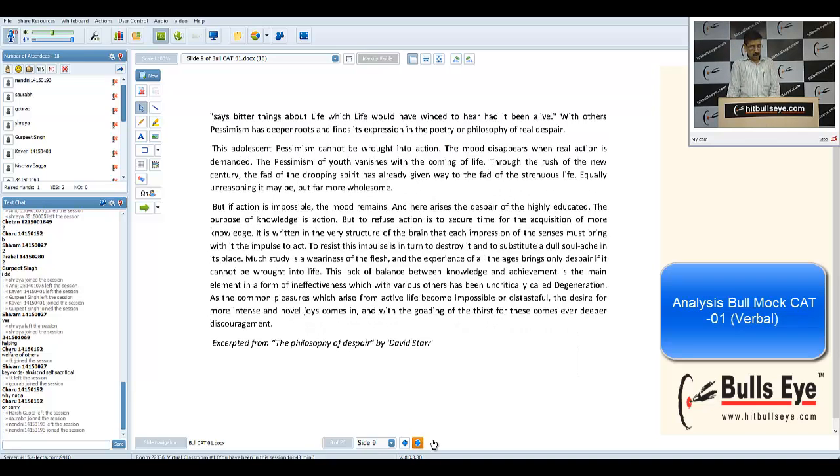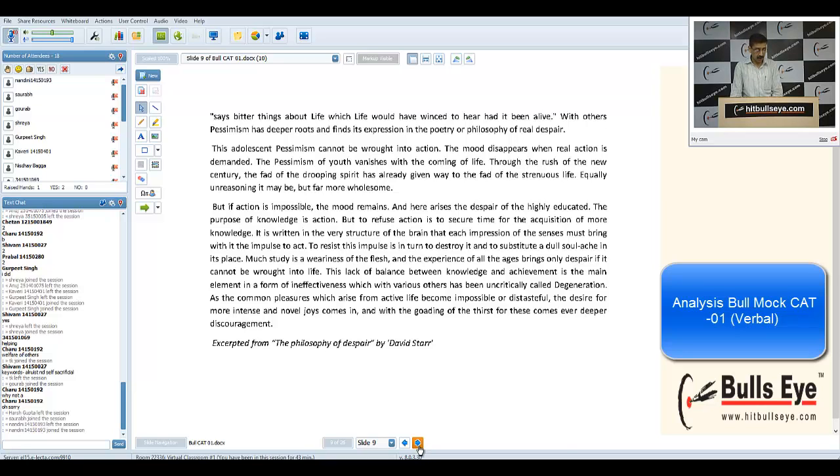So let's move on to the question I have picked up. This last paragraph is very important. The adolescent pessimism cannot be wrought into action. Some mood disappears when real action is demanded. So if you busy yourself in any particular chosen area of work, there will not be any pessimistic thought entering your mind or your life. So make sure that in real life also you involve yourself in one activity or another. It has to be positive.